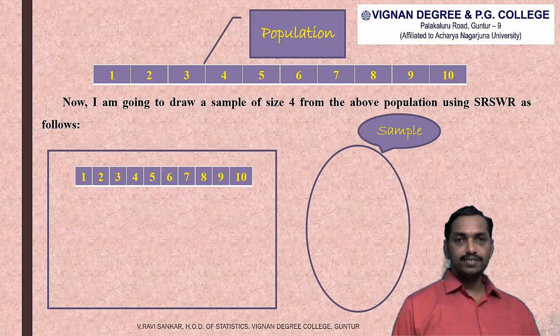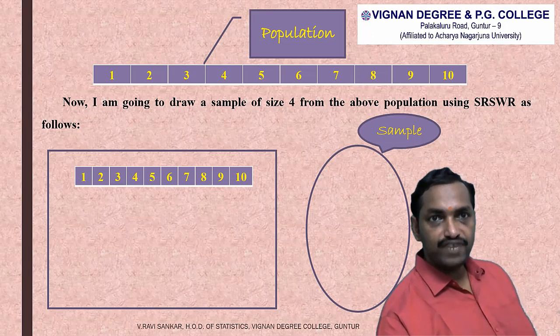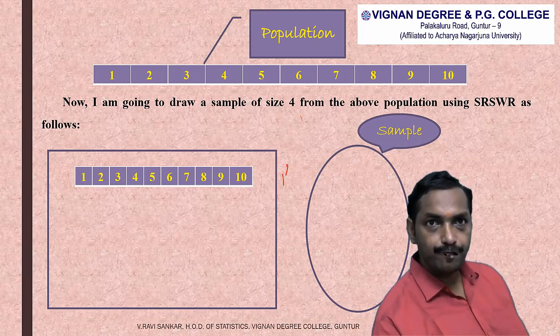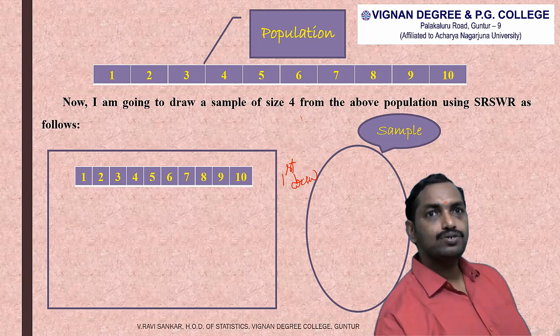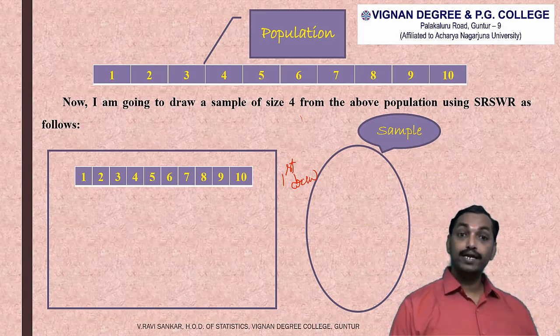Out of 10 elements, we are going to draw the first element. Every element in the population has an equal probability of 1 by 10.